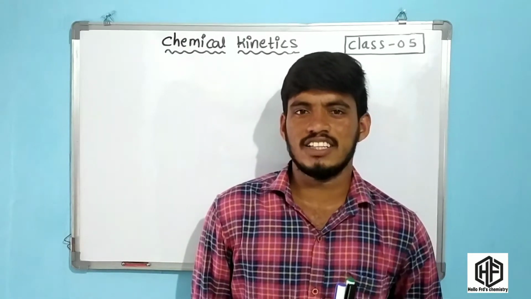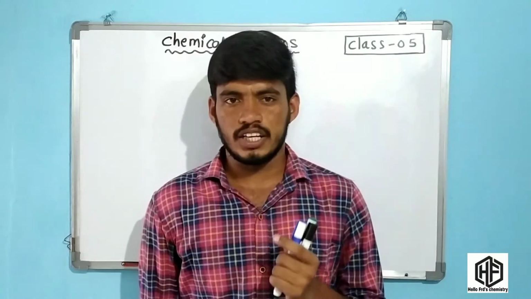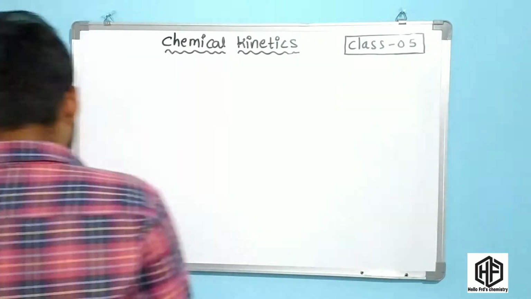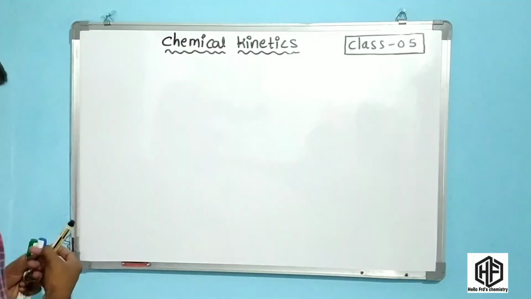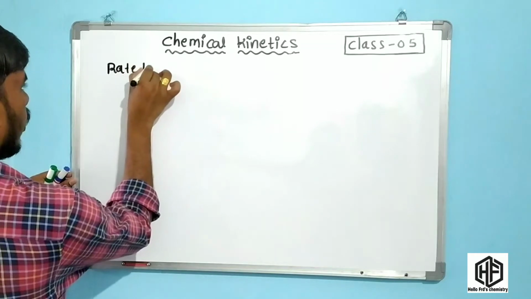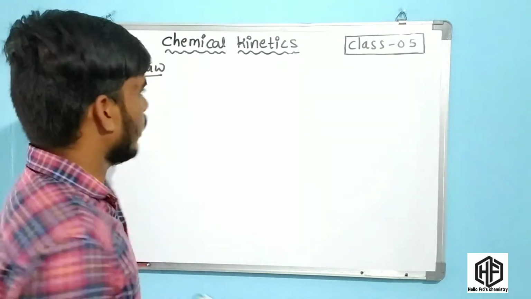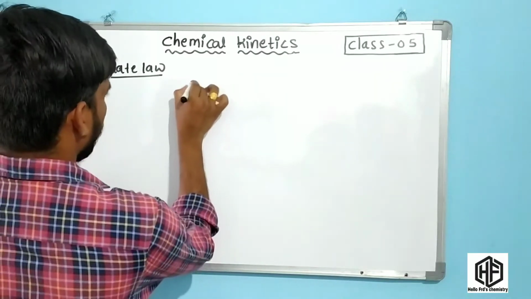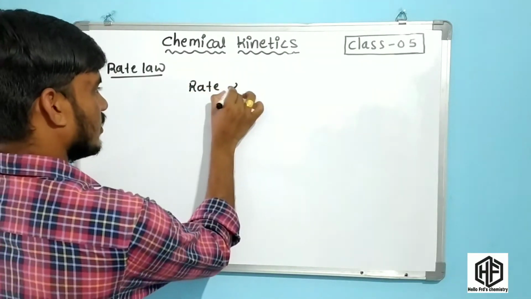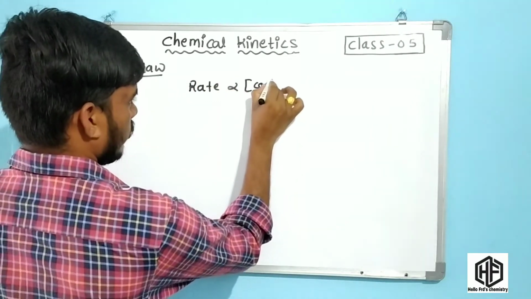Start this section and see this board. Friends, this is a very important concept in chemical kinetics. The concept is rate law. Theoretically, the rate of reaction is directly proportional to the concentration.